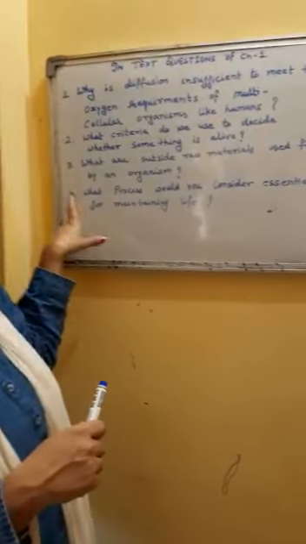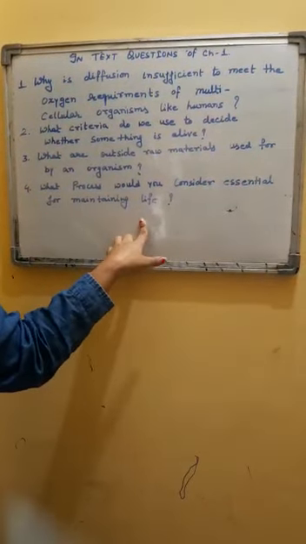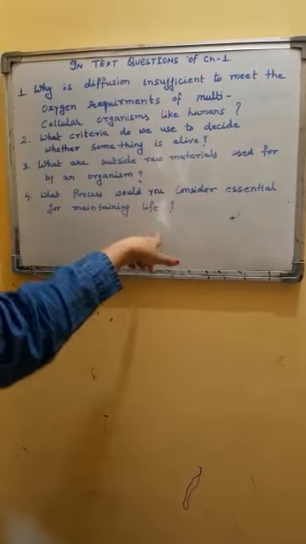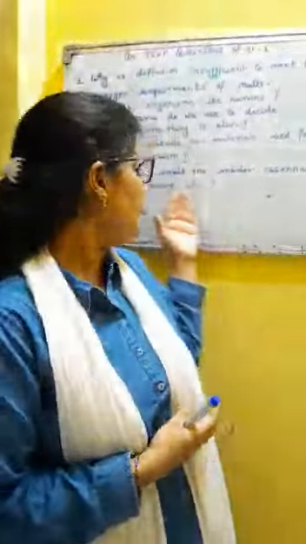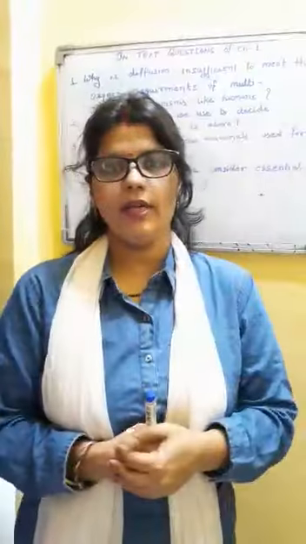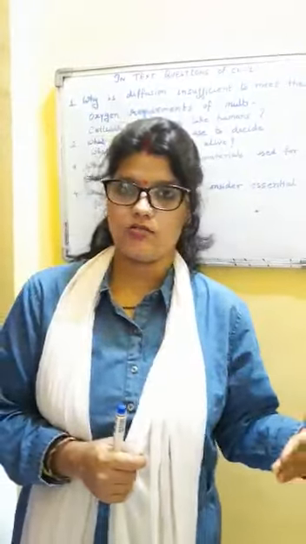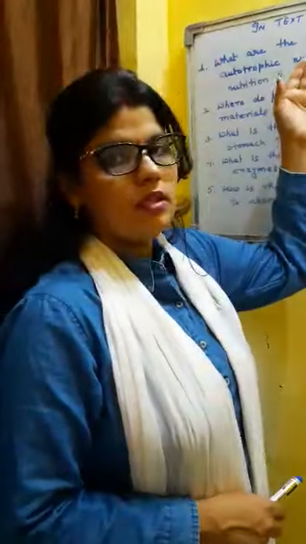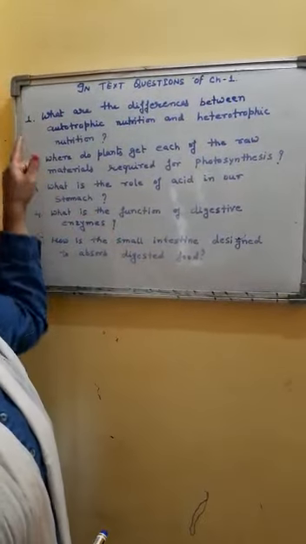Fourth question: what process would you consider essential for maintaining life? In this answer, you will write down the names of different life processes. All the life processes are essential for maintaining life. We cannot say that one life process is important and another is not. Okay, so you will write down all the life processes. The next set of in-text questions, the second one: